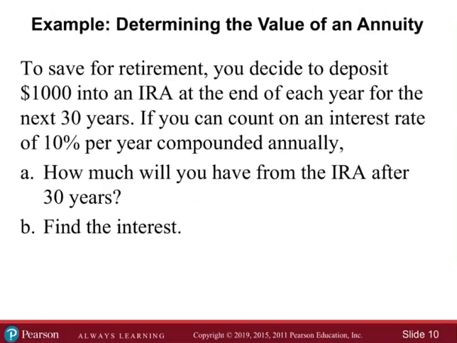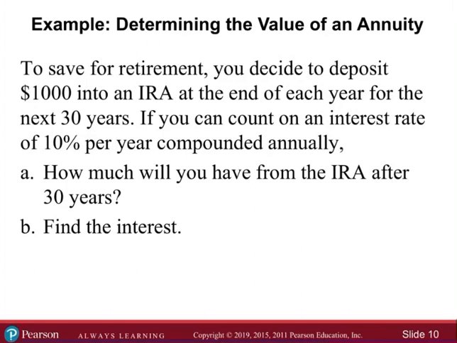Okay, so determine the value of an annuity. To save for retirement, you decide to deposit $1,000 into an IRA at the end of each year for the next 30 years. If you can count on an interest rate of 10% per year compounded annually, how much will you have from the IRA after 30 years, and then find the interest? Okay.